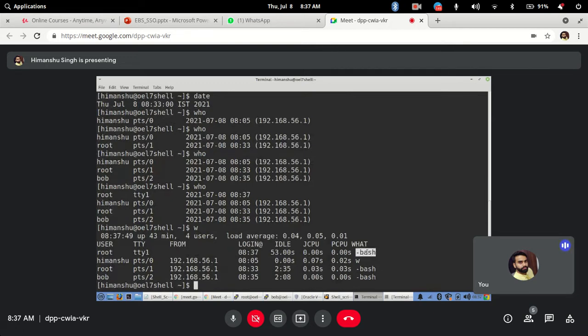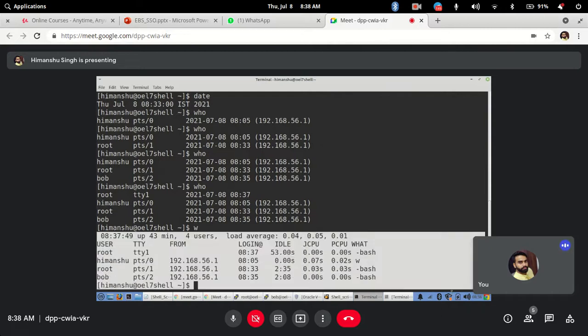So see, these are bash sessions that are running, bash connections are made. So these are the sessions that are connected to that particular system. And because this is my current session, it has run the command W, which I ran just now. So this will give you a little bit more details, what utilization it has performed. Clear?